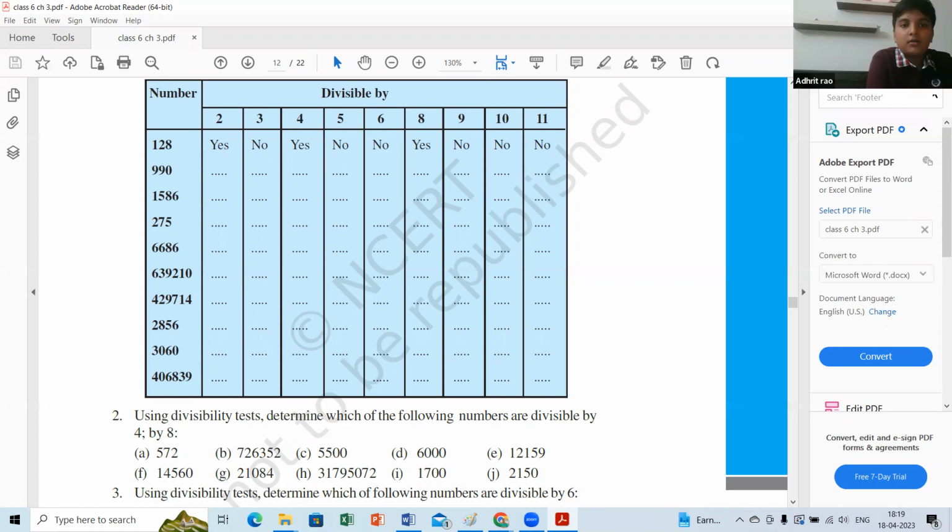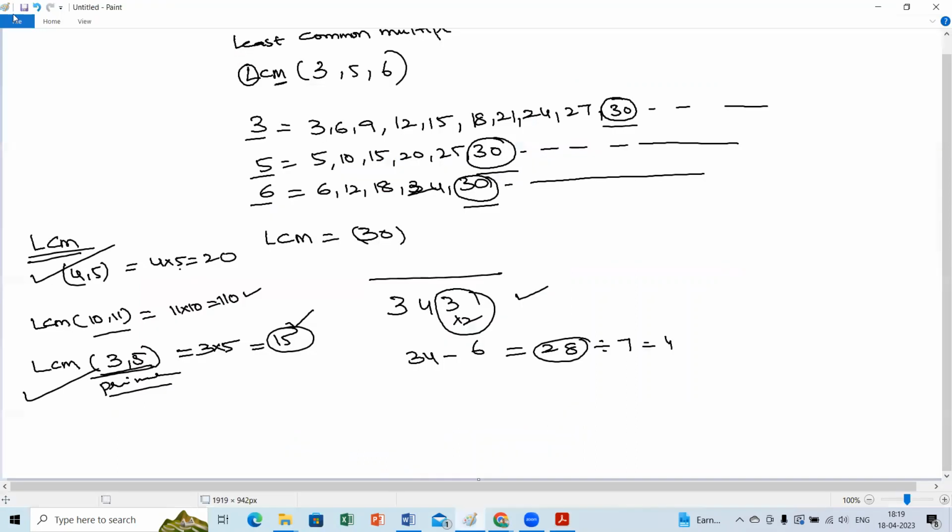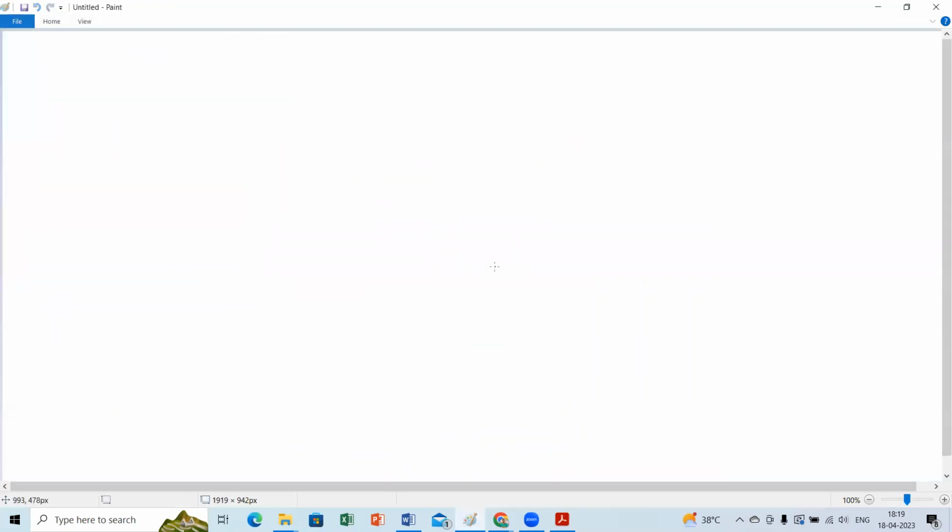Ma'am, 3 cannot be divided by 0. No, not like that, dear. I'll help you on the board. Please look very carefully. No need to write much in the notebook, children. You have to remember with examples.